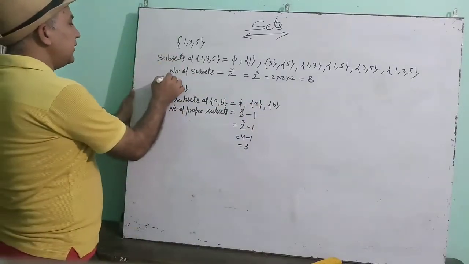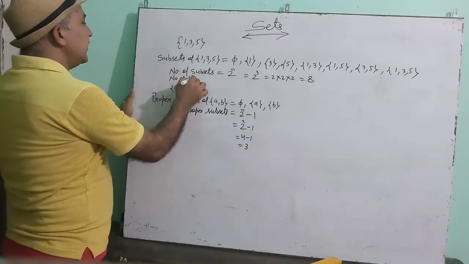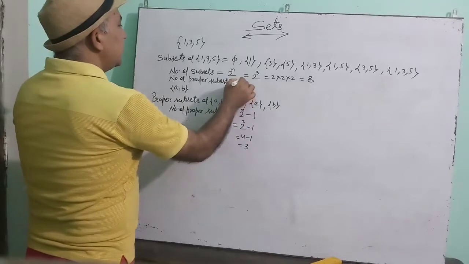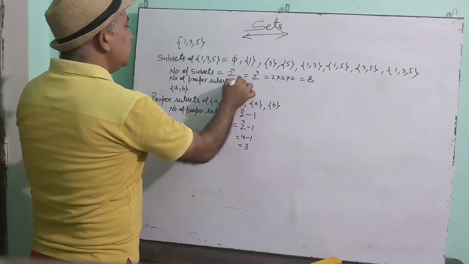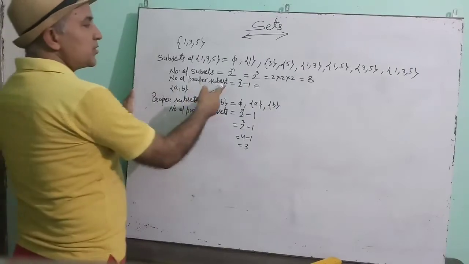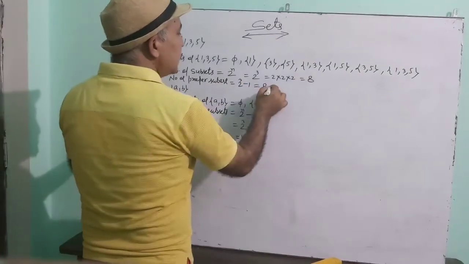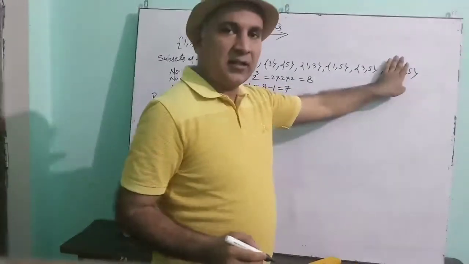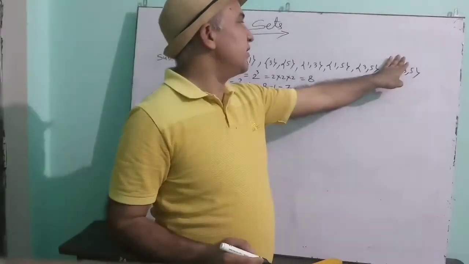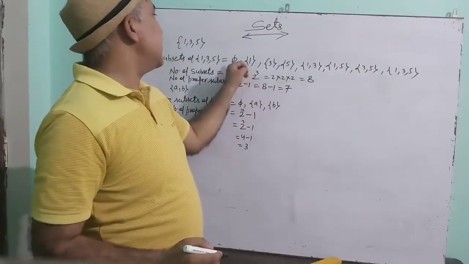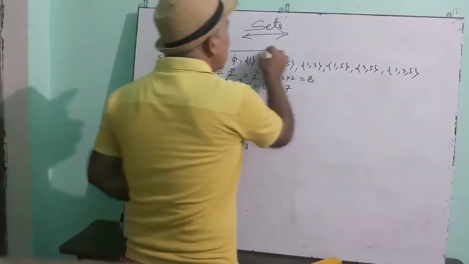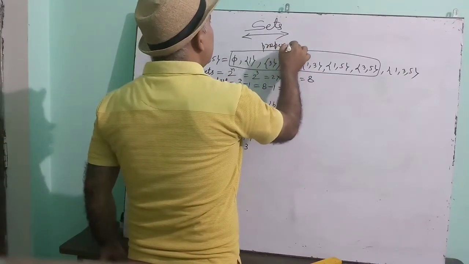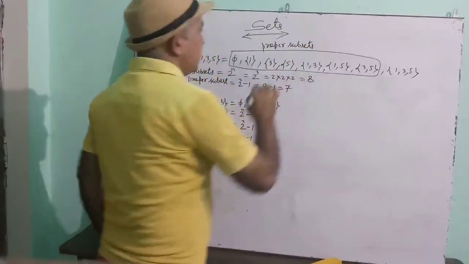Suppose here you have to find the number of proper subsets, then 2 to the power 3 minus 1, this will be the method. Number of proper subsets, this is the formula. 2 to the power 3 is 8 minus 1, that is 7. See, if the question set is absent here, then how many sets will remain? 1, 2, 3, 4, 5, 6, 7. That means only these are the proper subsets. Understood? These will be called the proper subsets.